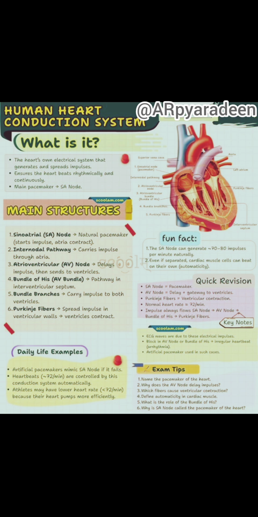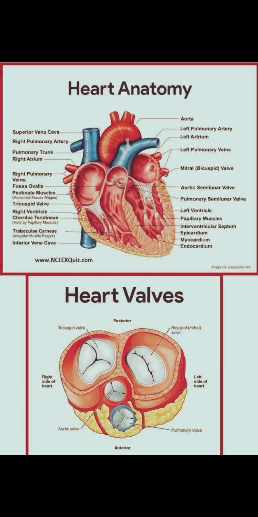When both the auricles are contracted, bicuspid and tricuspid valves are open, resulting in the flow of oxygenated blood from left auricle to left ventricle and deoxygenated blood from right auricle to right ventricle. When both the ventricles are contracted, bicuspid and tricuspid valves are closed, whereas aortic and pulmonary semilunar valves are